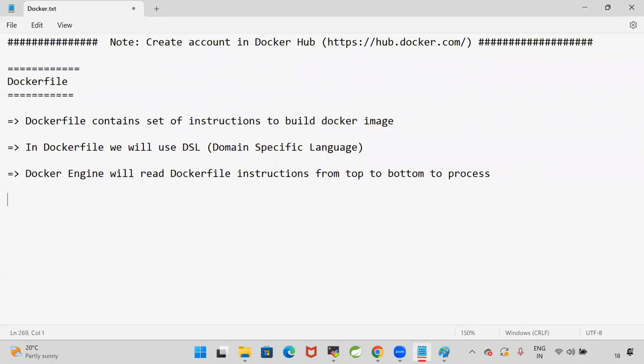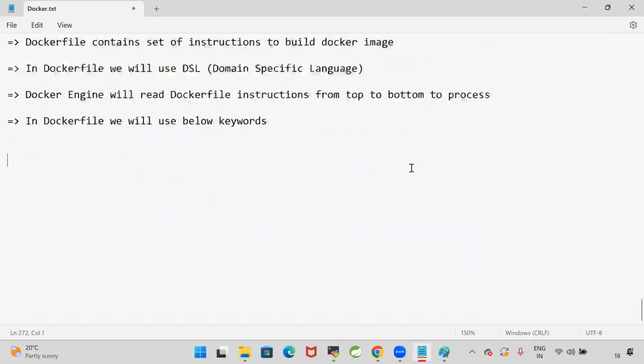Now, below are the keywords we will use in the Docker file. First one is FROM keyword. The second one is MAINTAINER keyword. The third one is COPY keyword. The fourth one is ADD keyword. The fifth one is RUN keyword. The sixth one is CMD keyword.